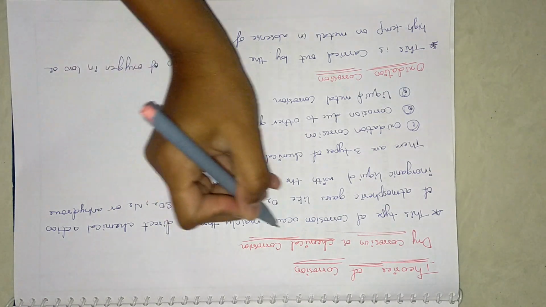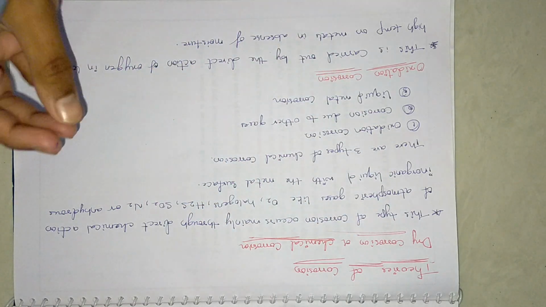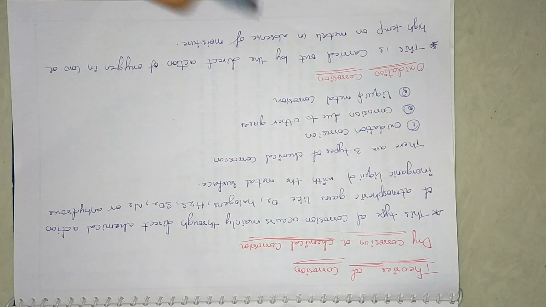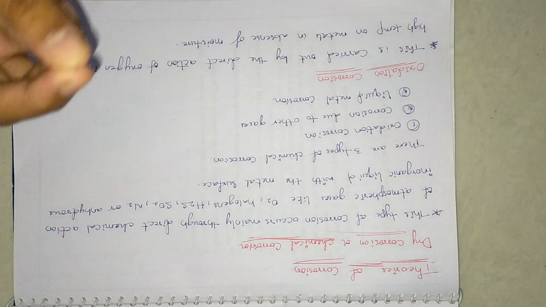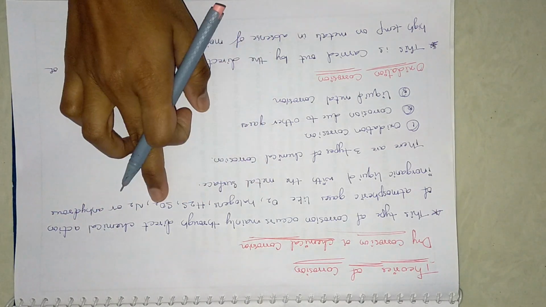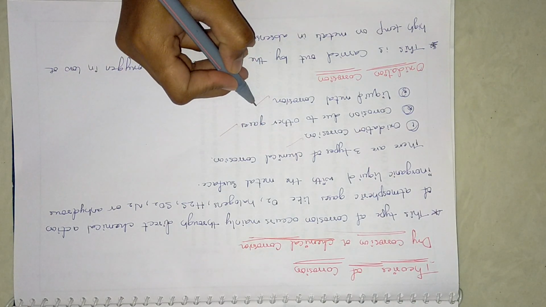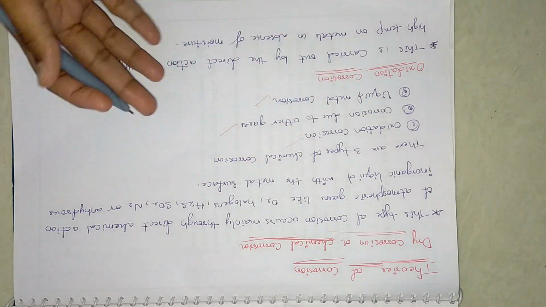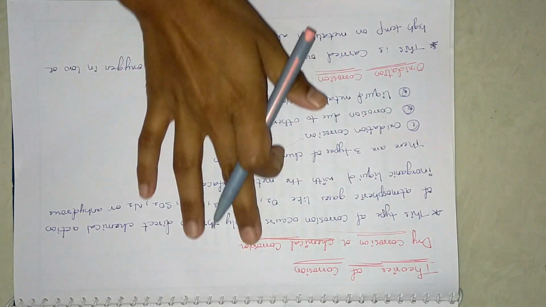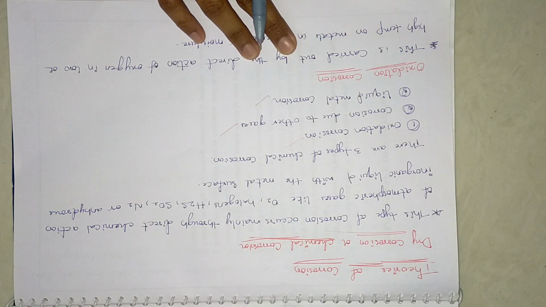The main principle of dry corrosion or chemical corrosion is that when a metal comes into contact with these gases, a direct chemical reaction takes place, which leads to the corrosion process. These can be oxidation corrosion, corrosion due to other gases, and liquid metal corrosion. These are the three types of chemical corrosion, which are the subtypes of dry corrosion. We'll see what oxidation corrosion is in this video itself.